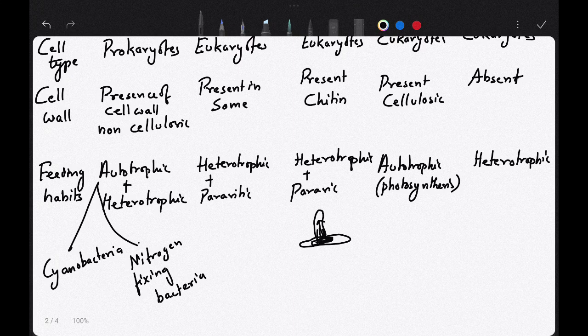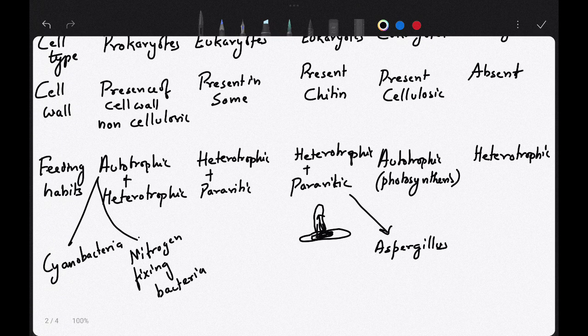And parasitic is they will depend on the host organisms. Parasitic, they will depend on the host organism and they cannot produce their own food. Suppose in case of animals it is Aspergillus, they depend on humans to sustain.